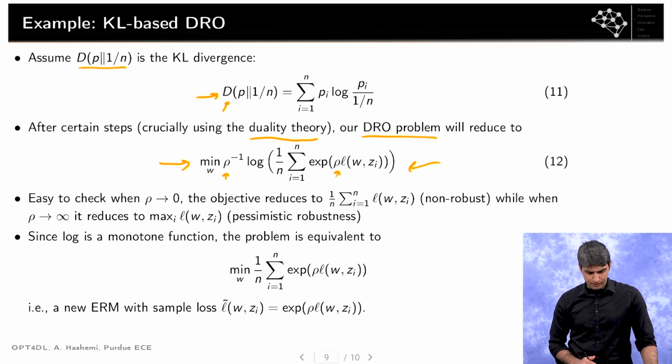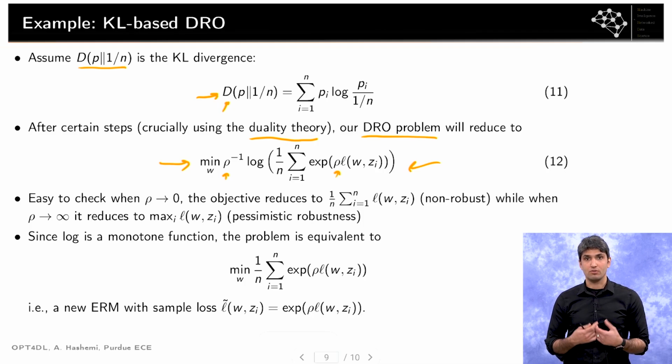Now let's do some checks. I want to see what will happen when rho goes to 0 and when rho goes to infinity. In particular, what will happen when I don't introduce any perturbation, and when my perturbation is significant.